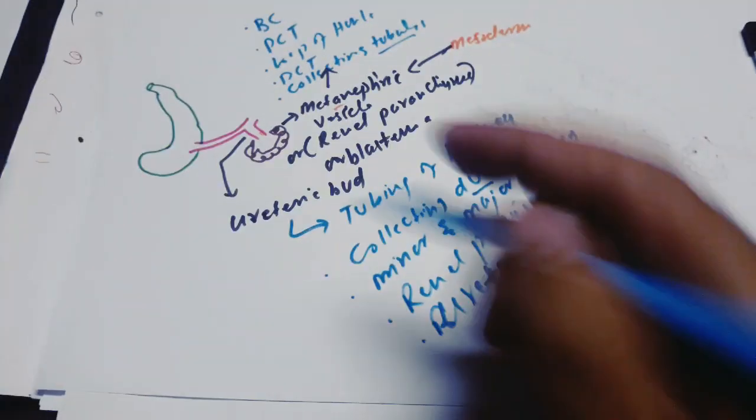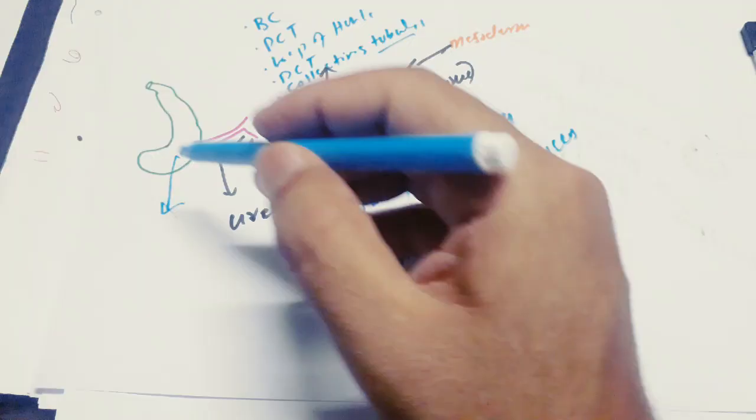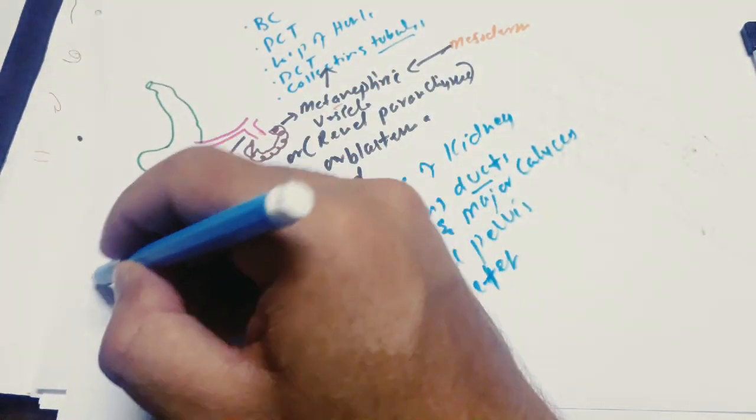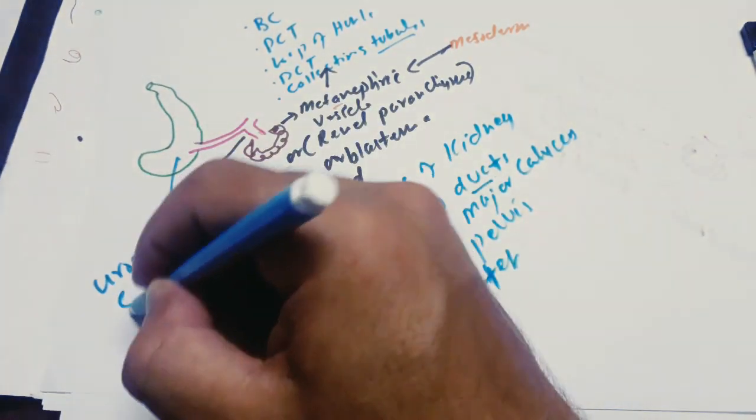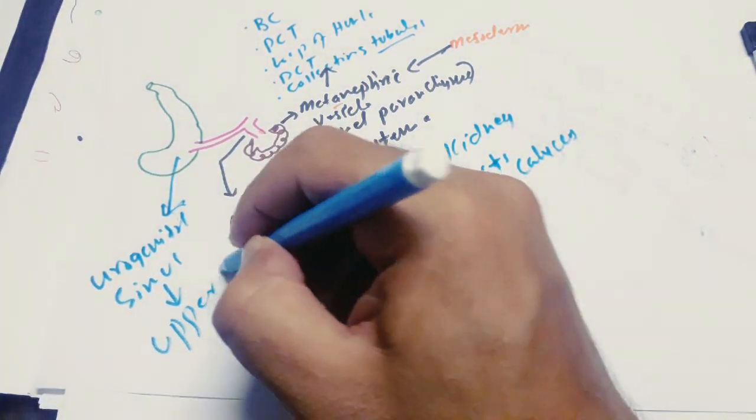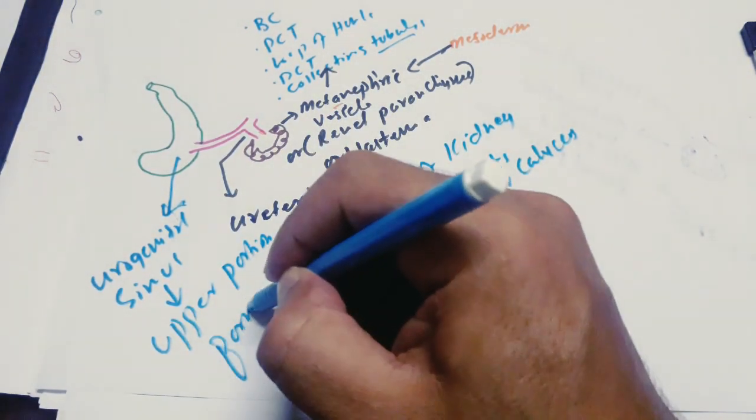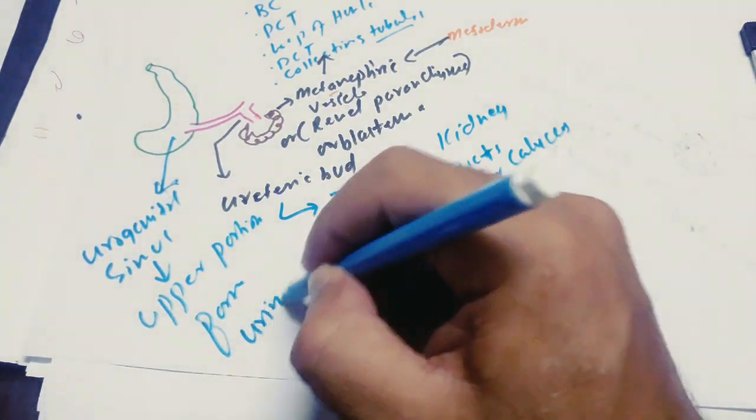All these are formed from the ureteric bud. A portion of the cloaca is called the urogenital sinus, and the upper part of this urogenital sinus is going to form the urinary bladder.